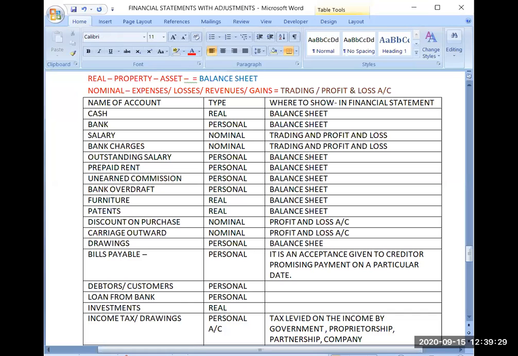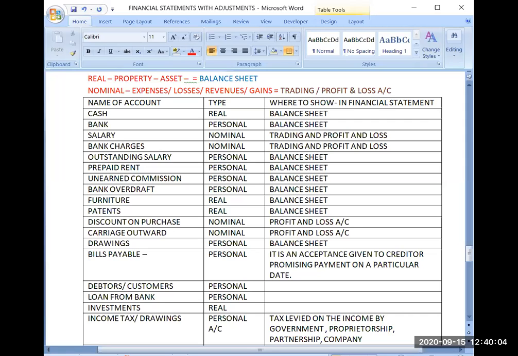Tomorrow also I will tell you some rules. Till now, two types of rules we have discussed. First rule is how to classify the accounts in personal, real, and nominal. Practice it thoroughly. Then second, we have discussed which type of accounts will be written where. All the real and personal accounts will go to balance sheet, and all the nominal accounts will go to trading and profit and loss account.